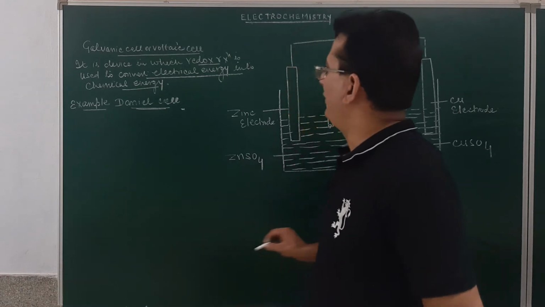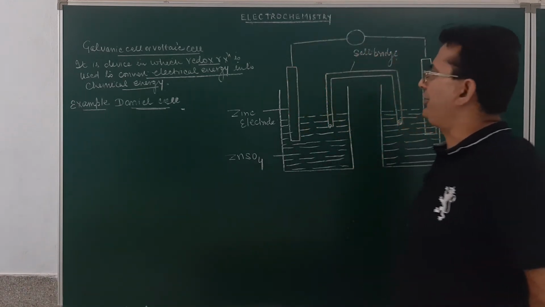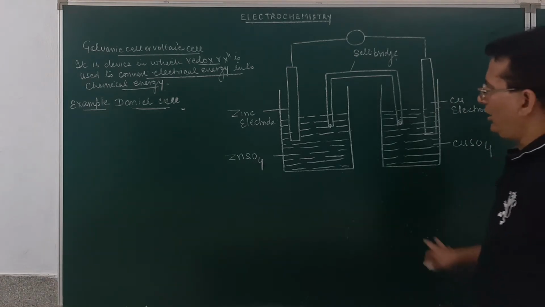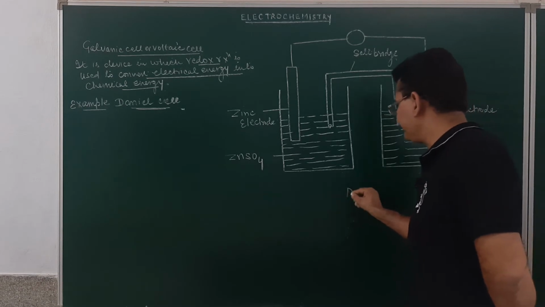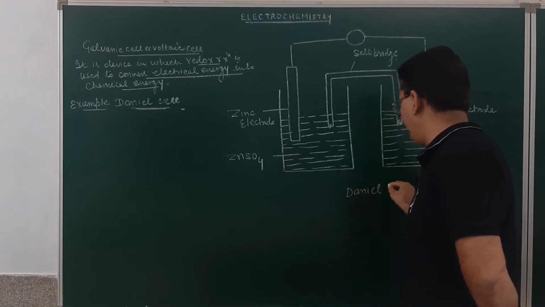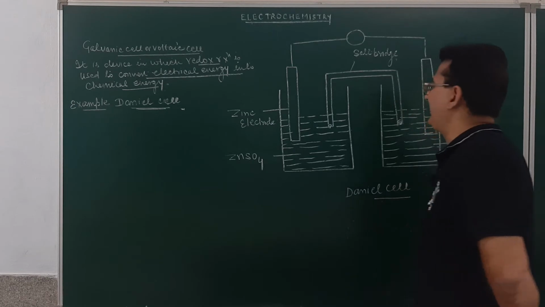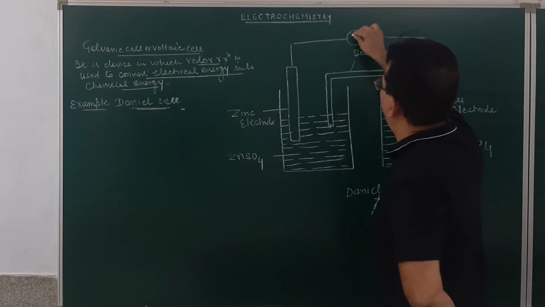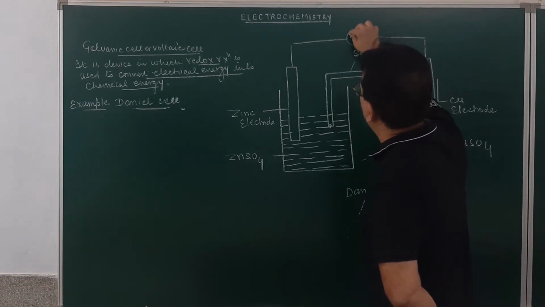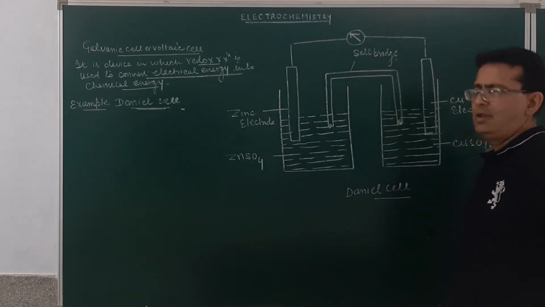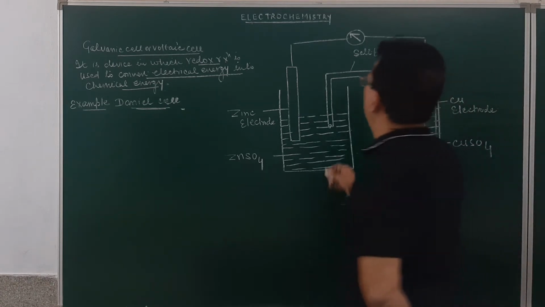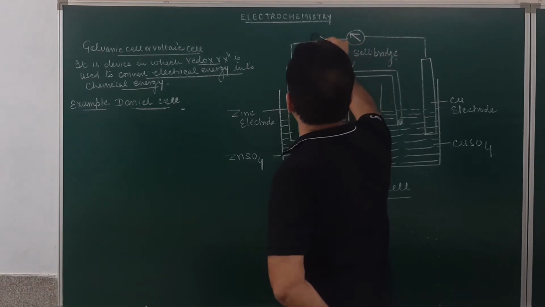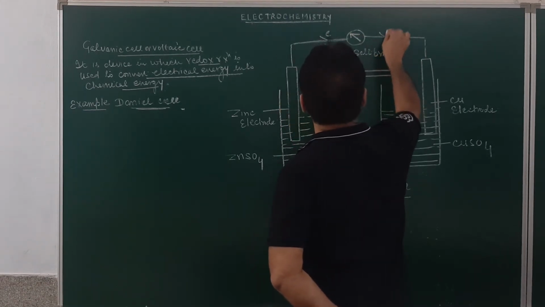Now, what will be the function of this? It will convert the chemical change into electrical energy. Chemical energy will be converted into electrical energy. Now, students, in this Daniell cell, just try to understand, when this cell circuit is complete, we observed that the flow of current in this voltmeter is toward this side. And we all know that the flow of electrons will be opposite to the flow of current. So, this over here will be the flow of electrons.